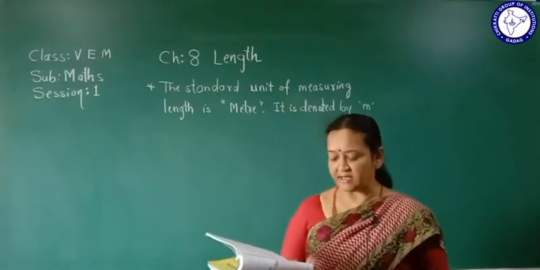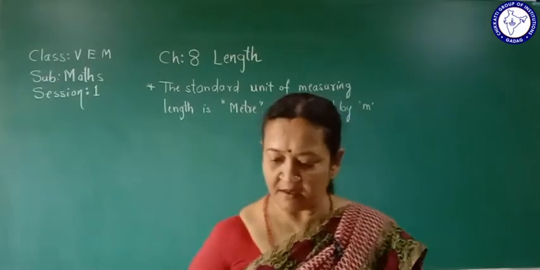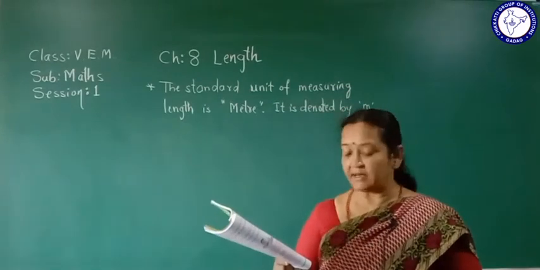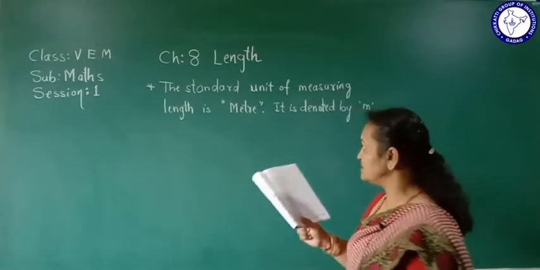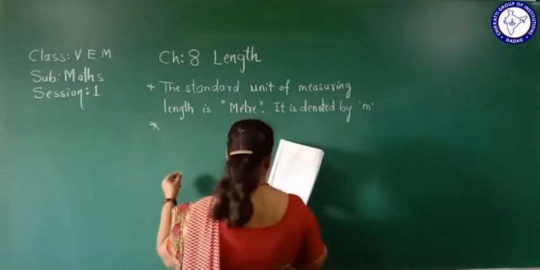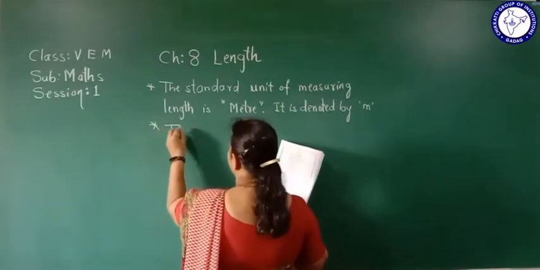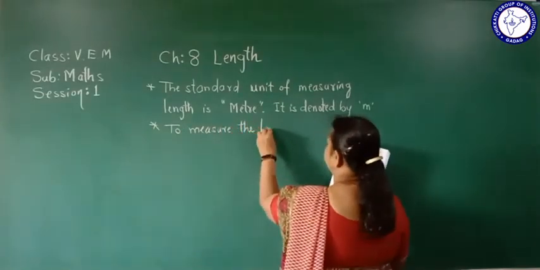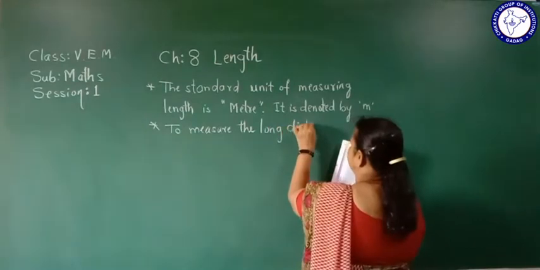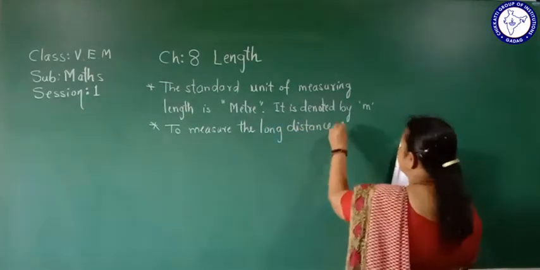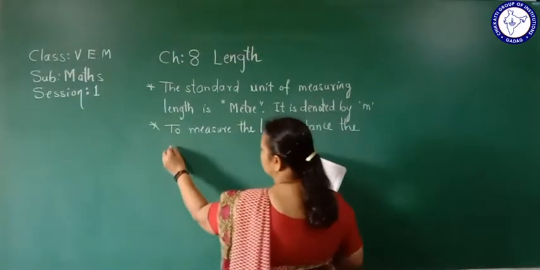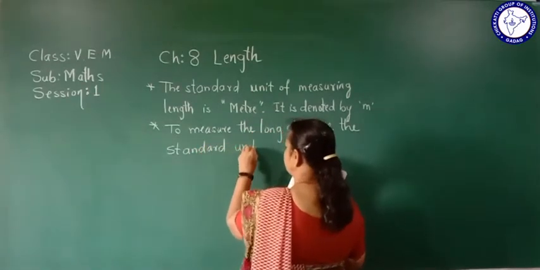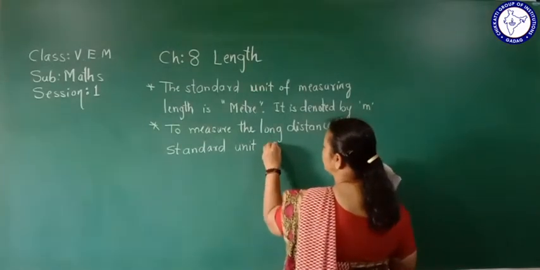To measure long distances, the standard units we use are decameters, hectometers and kilometers. There are 3 different measures.